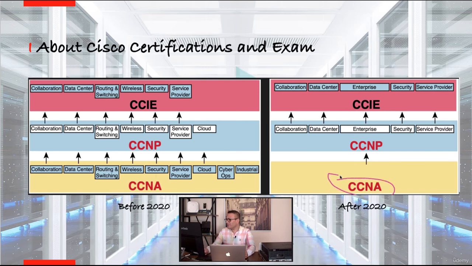Now that you have your basic CCNA certification, you can get your certifications such as CCNP Collaboration, Data Center, Enterprise, Security, and Service Provider. The CCNP Enterprise certificate here replaced the router and switching certificate here. So after you get CCNA, you can also get CCNP Enterprise, Data Center or Collaboration. It's up to you. You have to take 2 exams to get certified. Now let's go to Cisco's site and take a look at them.